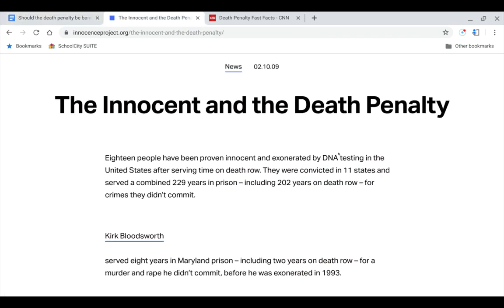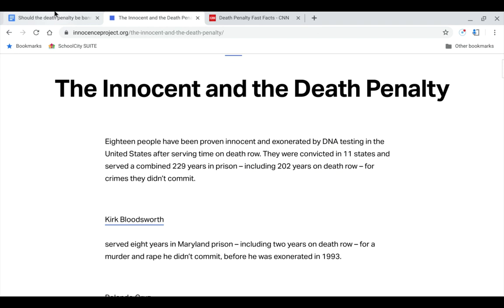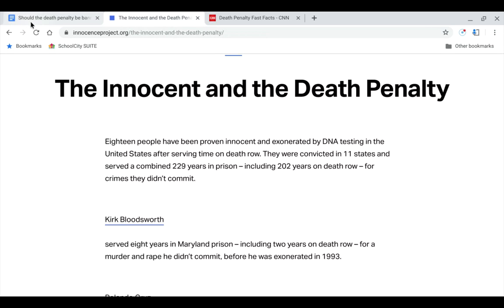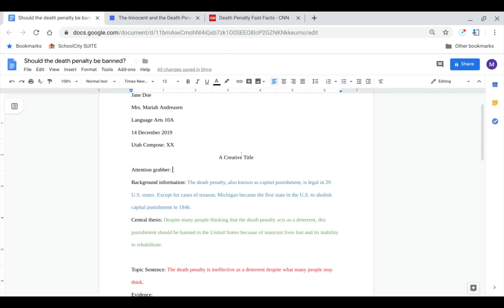And so I found that 18 people have been proven innocent and exonerated by DNA testing in the United States after serving time on death row. So I'm just going to reword this.